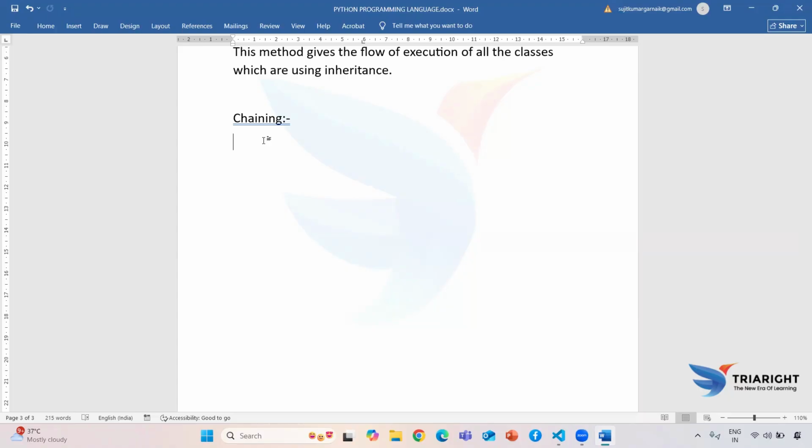When they launch, they keep the version like 0.001, then they update to 0.10, just like that. If they have some new features, they need to update. So how is it going to happen? By the help of this chaining process, because the chaining process says that this is the process of accessing parent class property or functionality from child class when the parent class method or functionality is overridden with the child class method.